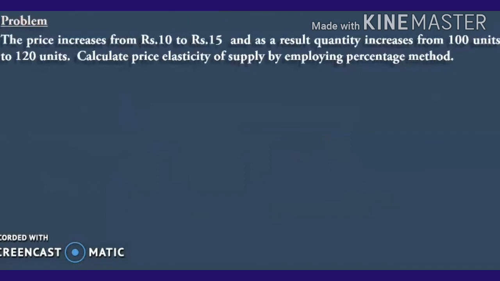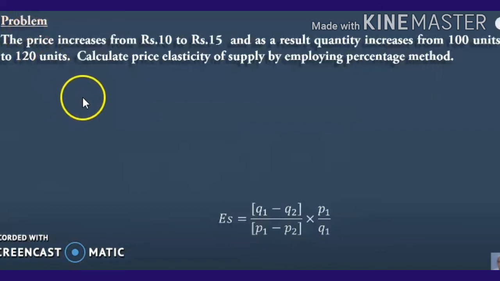Here one question is there. The price increases from rupees 10 to 15. As a result, quantity increases from 100 units to 120 units. Calculate the price elasticity of supply by employing the percentage method. So how will you do it?